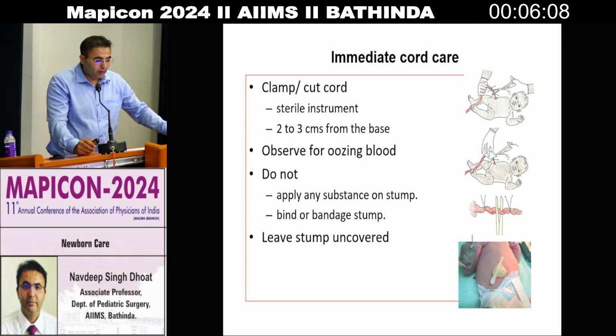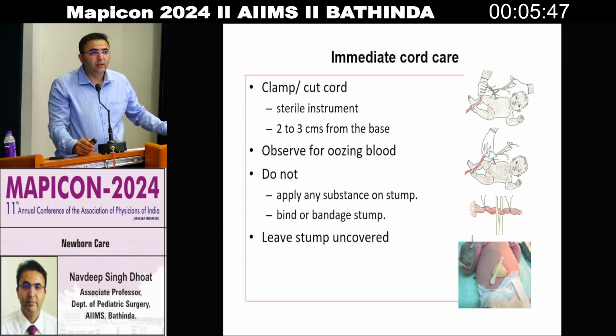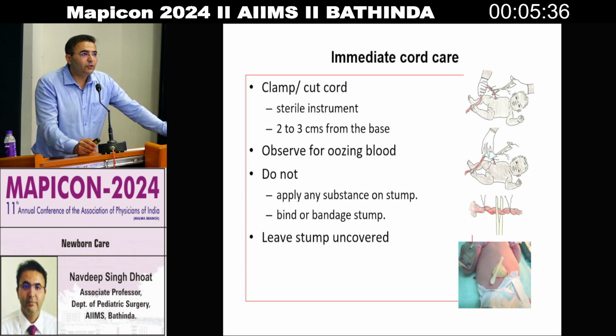Now, immediate cord care: clamp or cut the cord with a sterile instrument only, and use a sterile thread or a sterile clamp, 2 to 3 centimeters above the base, because being a surgeon I have seen many times, I have operated on so many babies who had an umbilical hernia, and the gut was clamped along with the cord. So you have to check for the umbilical hernia while clamping the cord, and by default you have to clamp the cord 2 to 3 centimeters from the base.